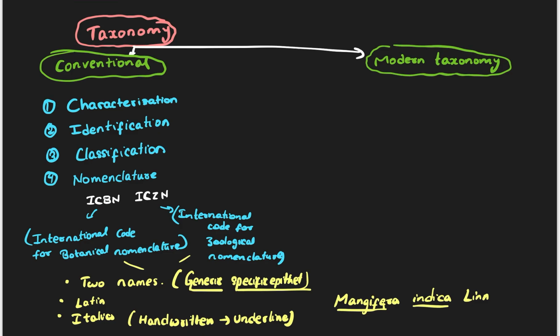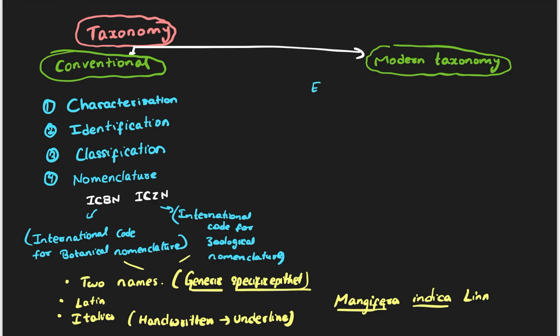Now let's talk about modern taxonomy. What is modern taxonomy? We learned how to characterize something, how to identify something, we learned to do everything possible. Now there are a few things which we forgot to include.